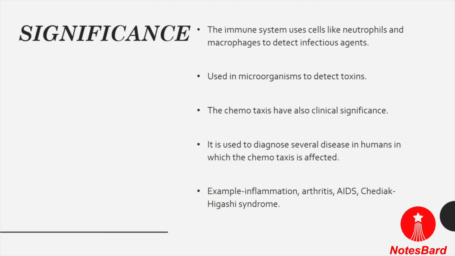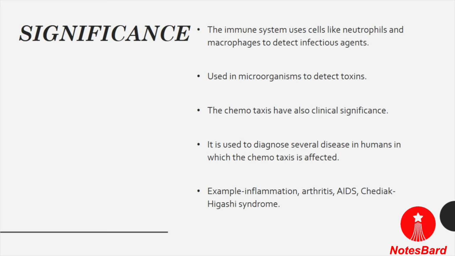These are part of the WBCs, and they have the ability to identify and detect infectious agents, also called foreign particles, and to engulf or destroy them. They use chemotactic movement to identify the infectious agents with the help of chemical stimulus produced by these infectious agents.